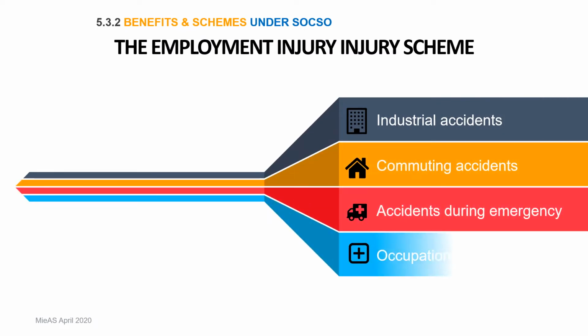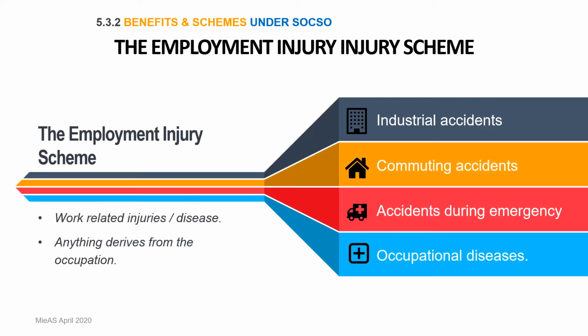Now let us concentrate and pay attention on coverage under the Employment Injury Scheme. There are 4 situations when employees are covered and categorized under EIS, the Employment Injury Scheme. The first one is industrial accident, then commuting accidents, accident during emergency, and occupational disease. These situations must be related to work. I also mentioned here work-related injury or disease, and anything derived from your occupation.